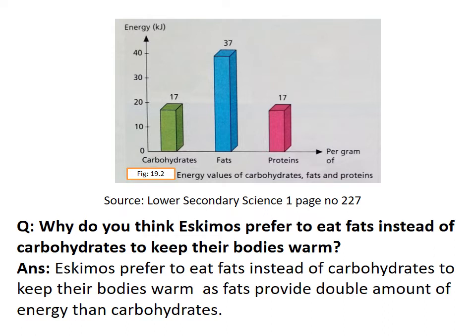And when we are burning 1 gram of fats, it is providing us with 37 kilojoules of energy, which is almost double the energy given by carbohydrates. Then protein is also giving us energy: burning 1 gram of protein gives us 17 kilojoules of energy.